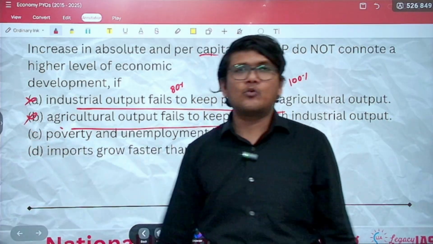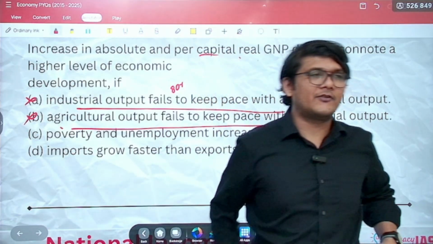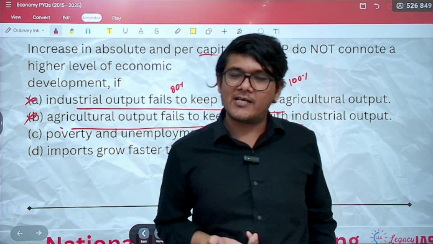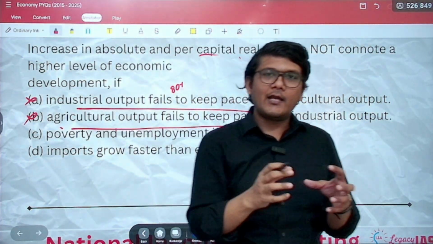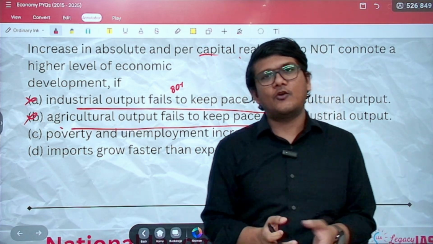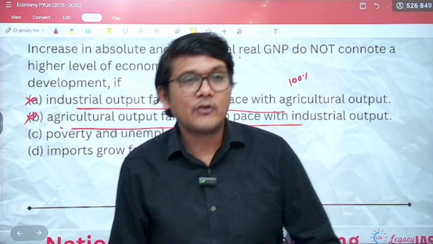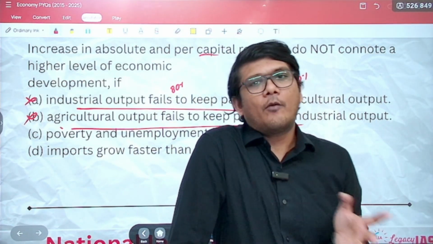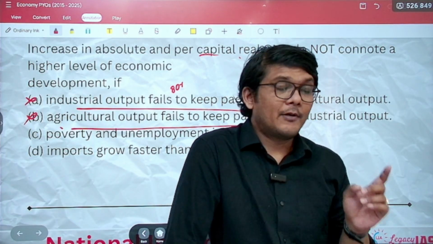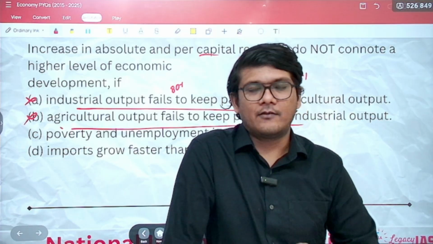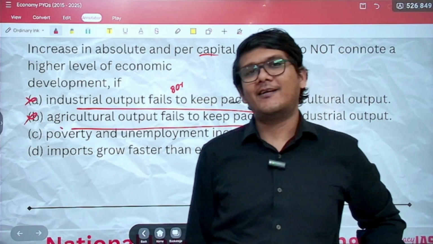See, whenever you get two similar statements in a question, or if two options are similar, I should rather say, because statement wise more than one statement can be correct. But if you talk about options and you get two options which are similar, they are generally wrong more often than not. In fact, almost all the time they will be wrong. One of them would not be correct. In fact, when you have two options which are exactly opposite to each other, one of them is more often than not correct, right? But don't use these things for guessing when you're left with two options. All right, don't directly try to guess the answer if you are left with the entire 4 options.